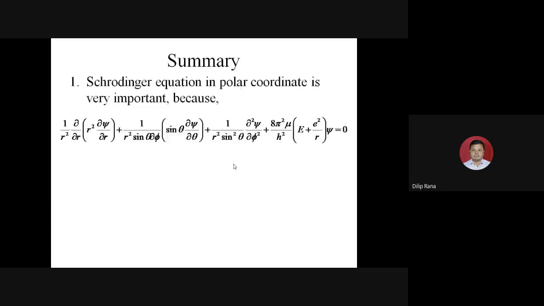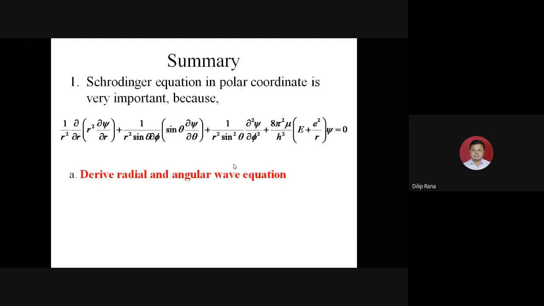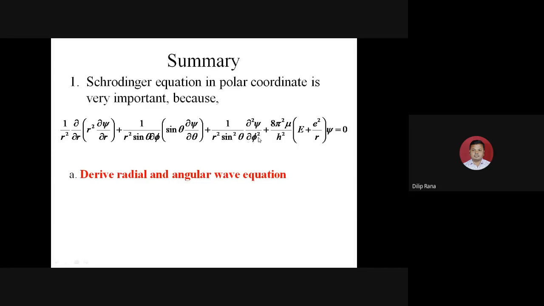Now the importance with respect to our next classes is that it gives information with respect to the radial and the angular wave function. Radial means r and angular means theta and phi. This will be taken in the next class. We can easily determine the radial and the angular wave function by using the Schrodinger equation. Then along with the radial and the angular wave function, we can determine the energy of hydrogen atom.